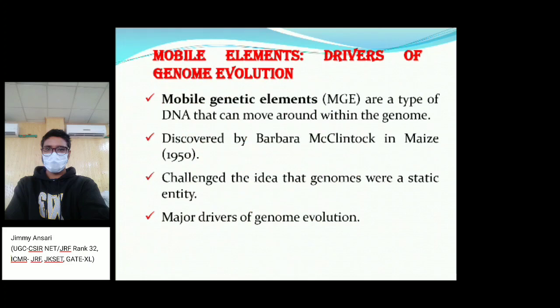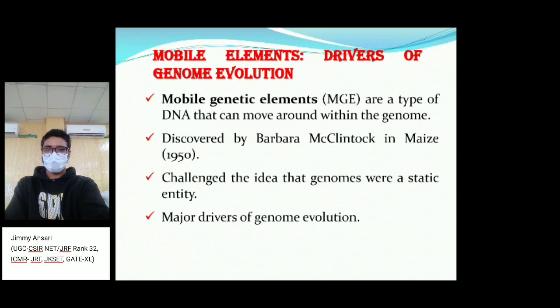Another one is mobile elements. Diverse gene evolution involves mobile genetic elements. These sequences can move within the genome from one place to another. They were first discovered by Barbara McClintock in maize in 1950.